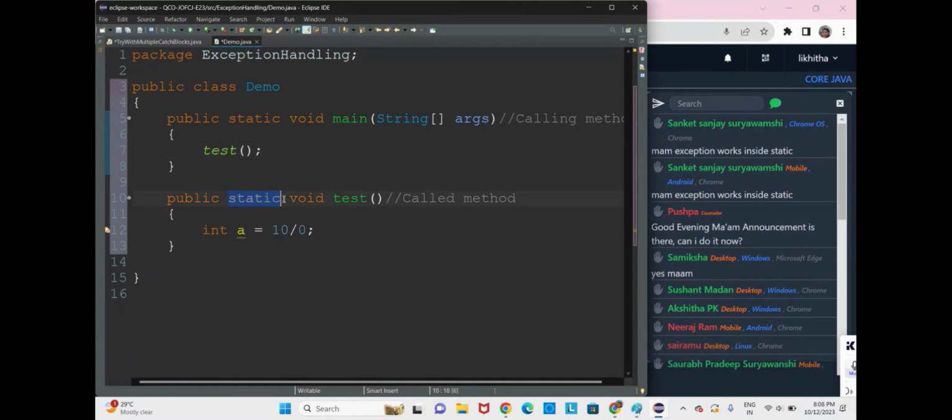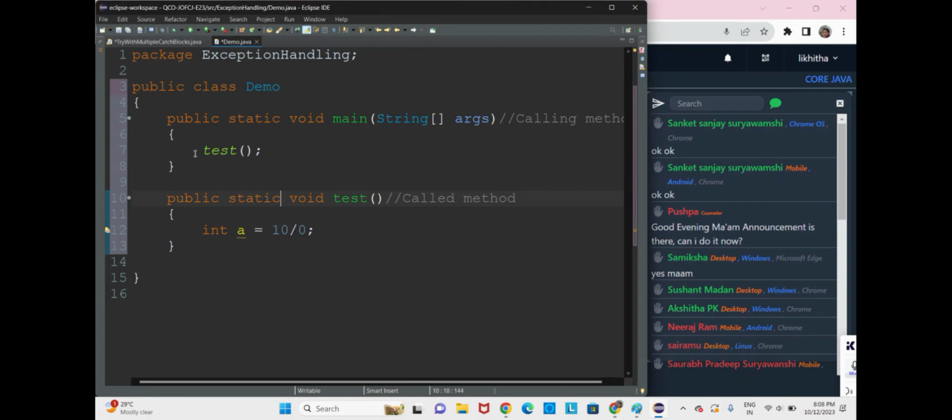Yeah, exception will work in static also. In any method it will work. I have not taken non-static because I would have to create an object again. So I have taken static. Static or non-static, exception works everywhere. I don't want to create an object again for this, one more step would be there, so I've taken static directly.